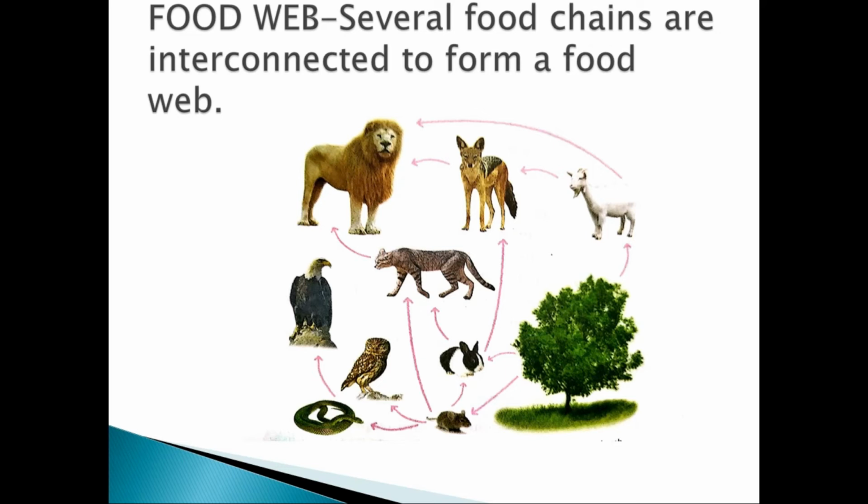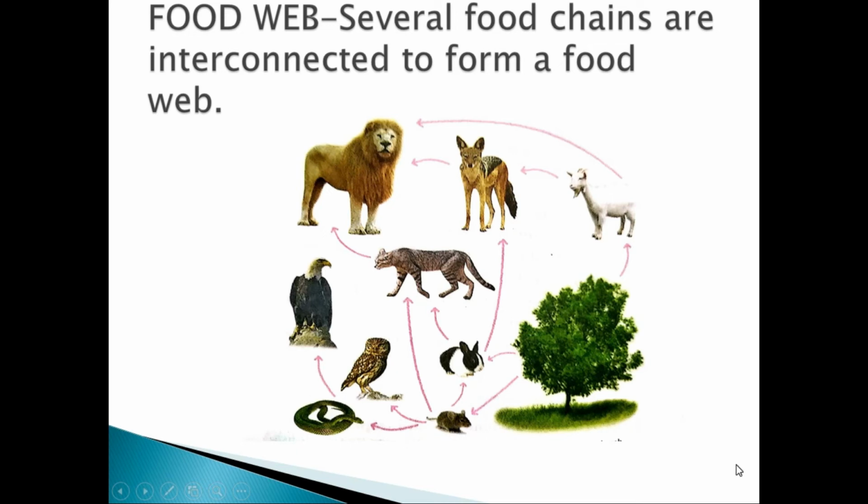So it forms a complex web. When several food chains are interconnected, they form a food web. As you can see here in the diagram, you can see the tree, the plant. It can be eaten by the goat, which can be eaten by the jackal, which can be eaten by the lion, or maybe the rat. It feeds on the grasses, and then the grass is eaten by the mice, and then the snake eats it up, and then the snake is eaten by the eagle, and so on.